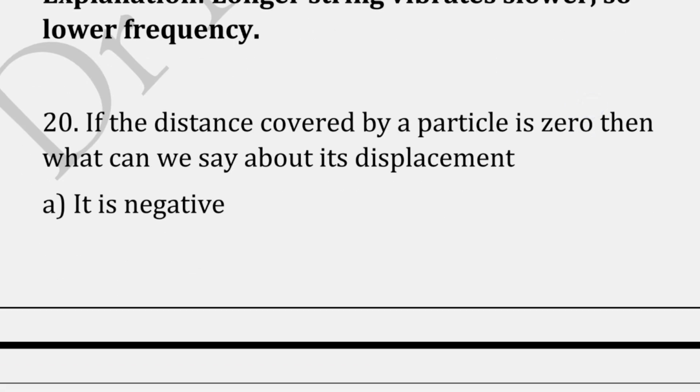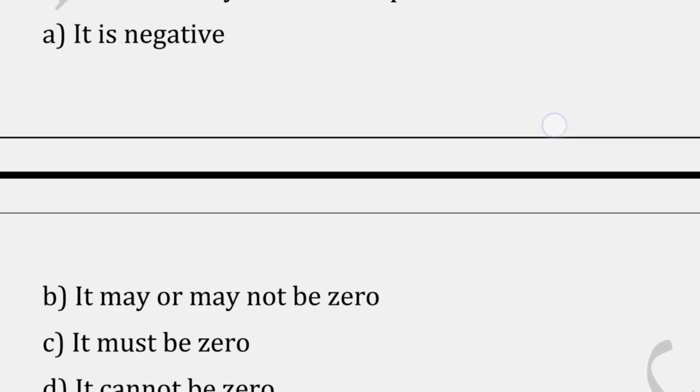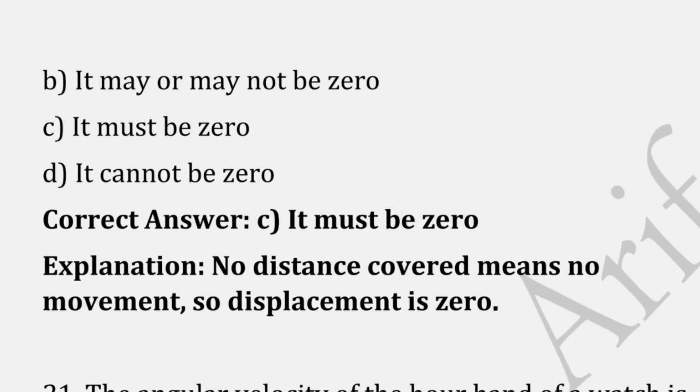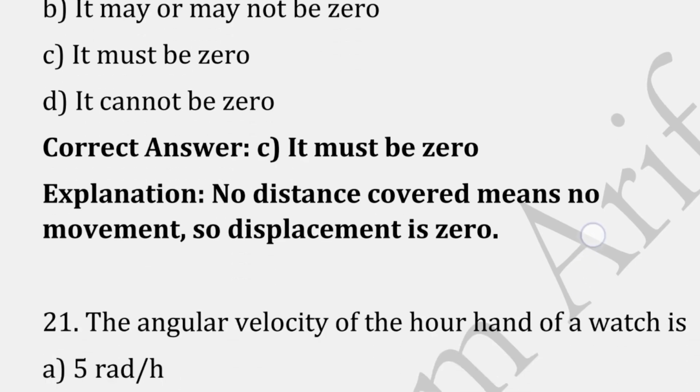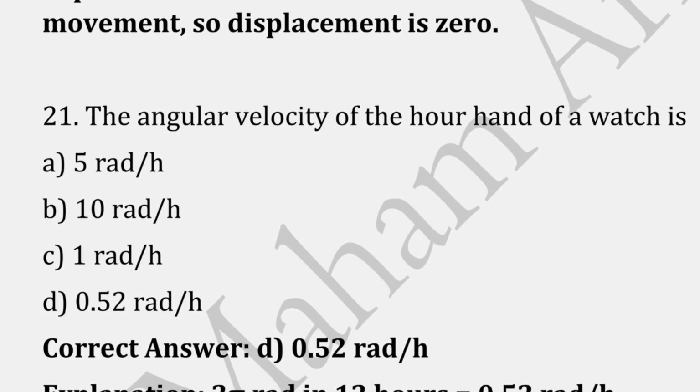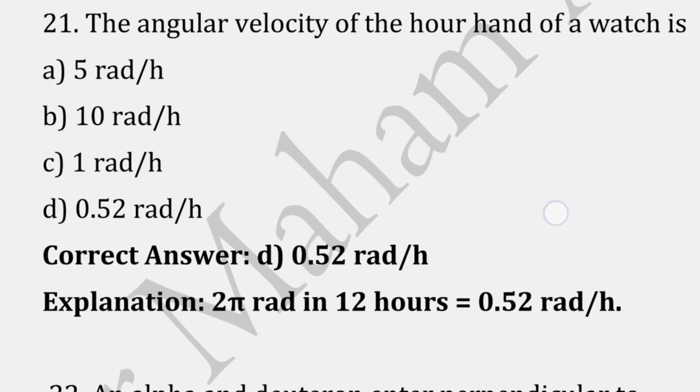If the distance covered by a particle is zero, then what can we say about its displacement? Correct answer is option C, that it must be zero, because no distance covered means no movement, so displacement will be zero. The angular velocity of the hour hand of a watch is, correct answer is option D, that is 0.52 radian per hour.